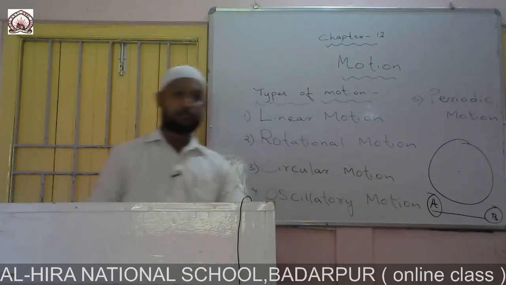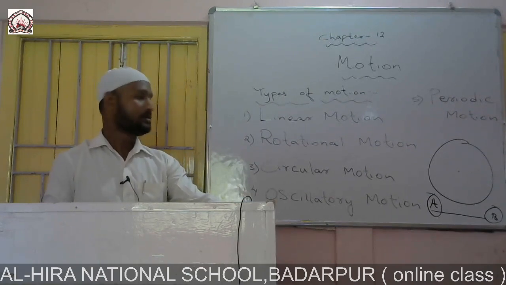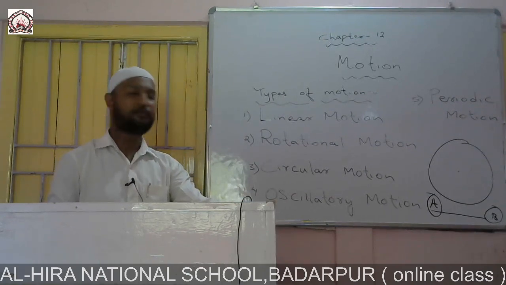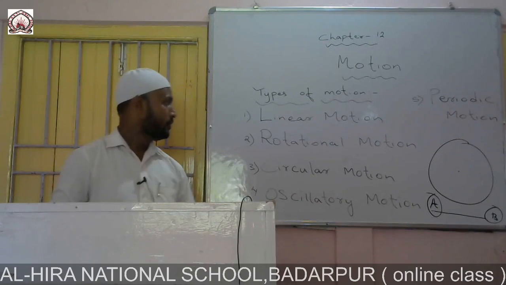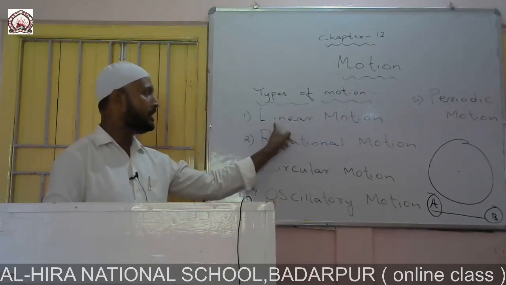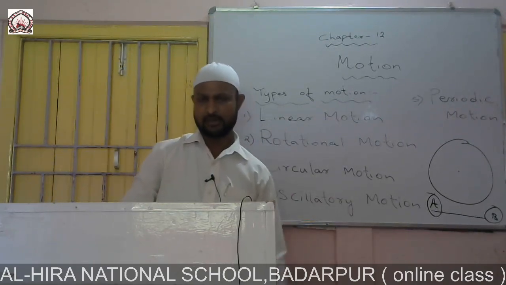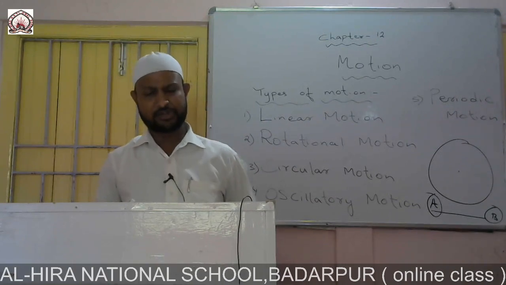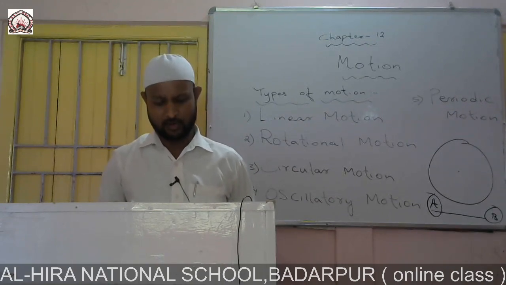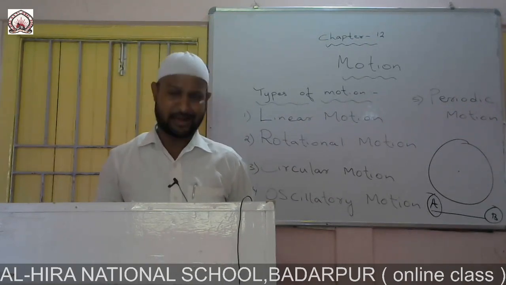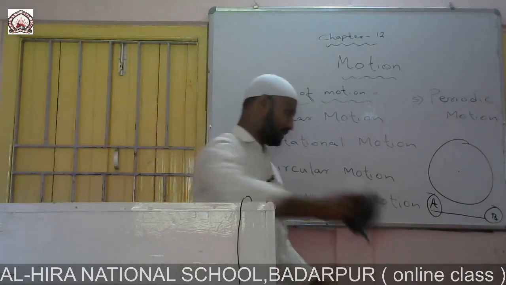Now students, we are going to discuss the different types of motion. You can see on the board I have written: linear motion is a type of motion in which the object always follows a straight line or a straight path.